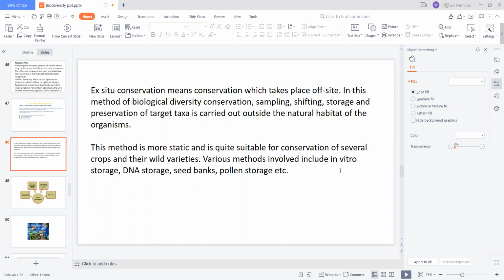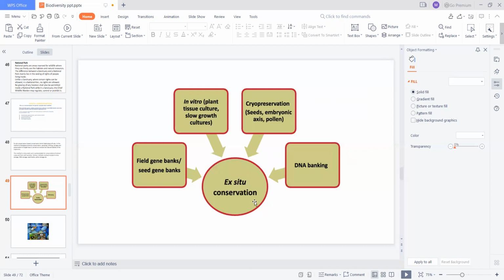The various methods involved include in vitro storage, DNA storage, seed banks, and pollen storage. Generally banks are meant to store money, whereas here the seed bank means the preservation and storage of seeds takes place in seed banks. Pollen grains and DNA material of some varieties are also stored. The ex situ conservation methods, first, are field gene banks or seed gene banks.